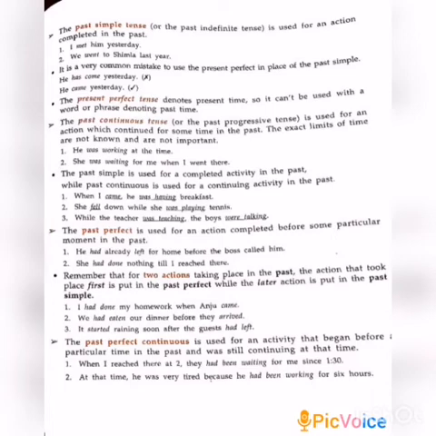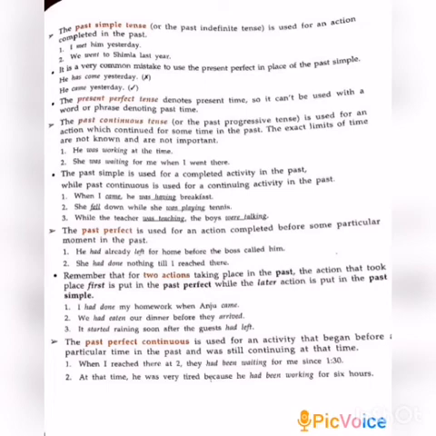And next, the past perfect continuous is used for an activity that began before a particular time in the past or is still continuing at that time. The first one: when I reached there at 2, they had been waiting for me since 1:30. At the time he was very tired because he had been working for 6 hours. So understand the difference between the first and the second sentence. I hope all of you understood the past forms: simple past, past continuous, past perfect continuous. So revise this page clearly and study all the definitions and one example each.